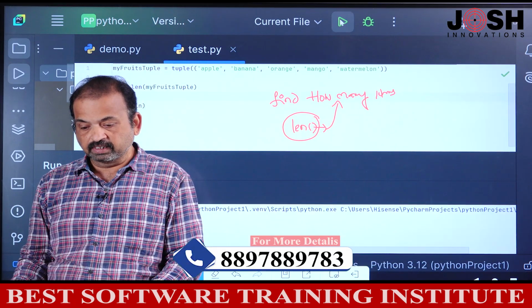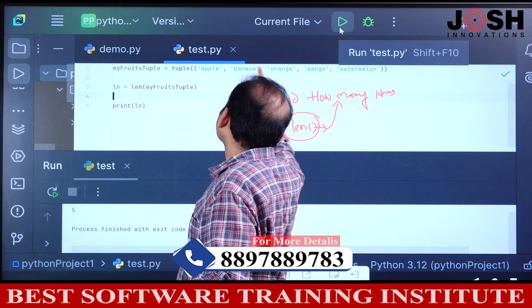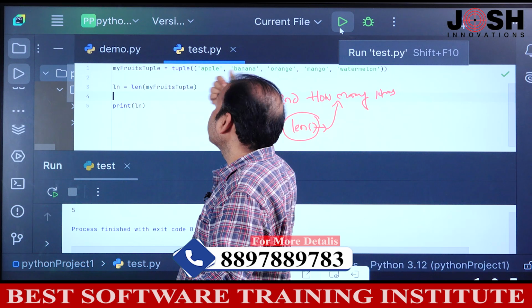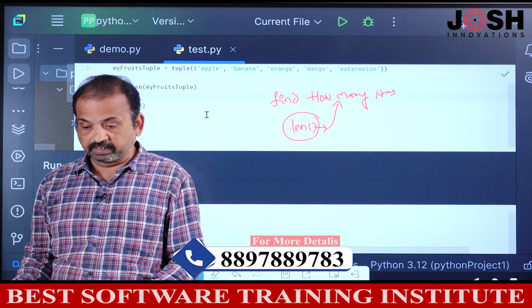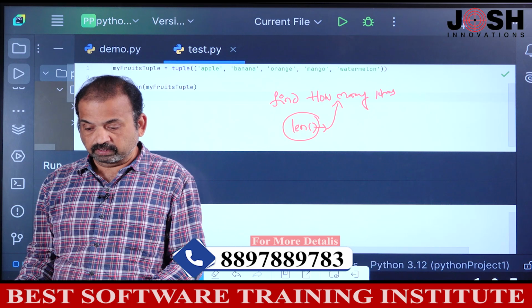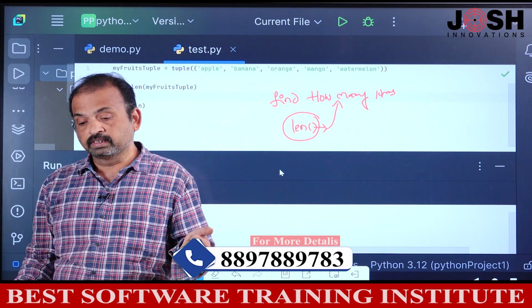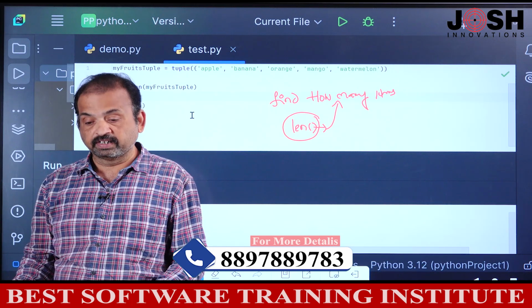And when I run this, there are 5 fruits: apple, banana, orange, mango and watermelon. So, this len function will return how many items are present in the tuple, same like with a list. Okay, right. We understand how to create, how to access and how to find how many items are present by using the len function.